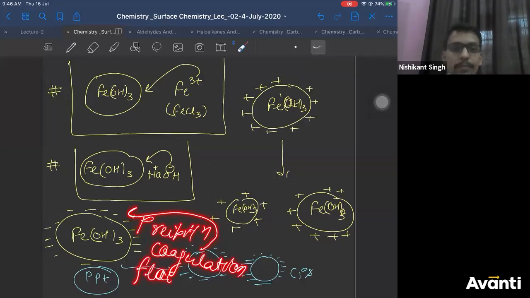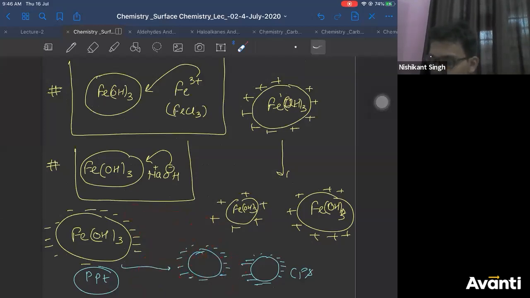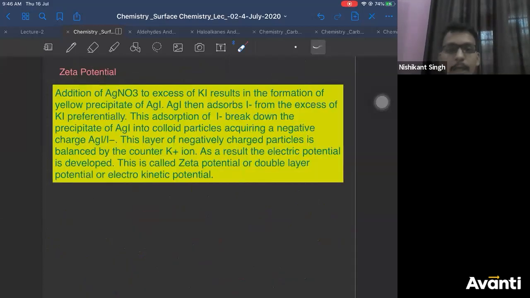Any of these three terms. Is that clear, everyone? So now let's move ahead. There is a very important thing we need to study called zeta potential. Zeta potential. All of you can start reading it.